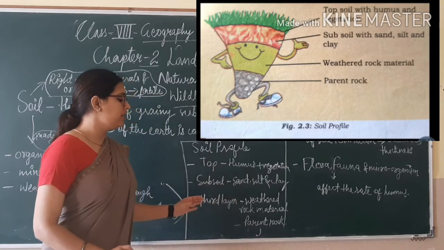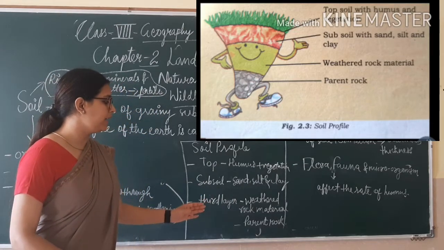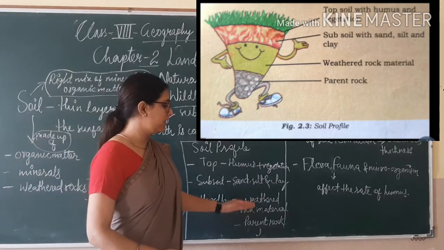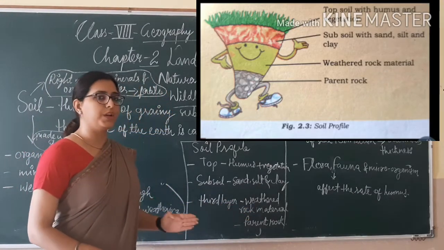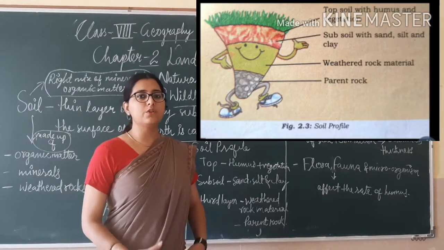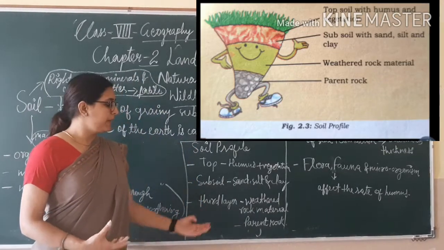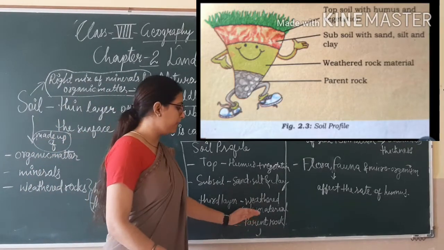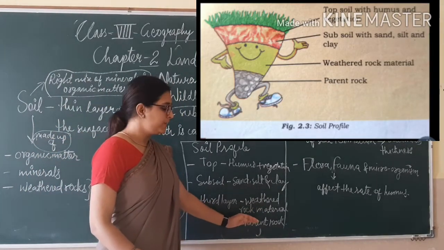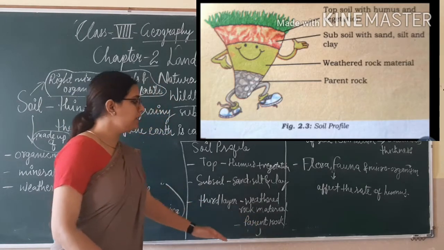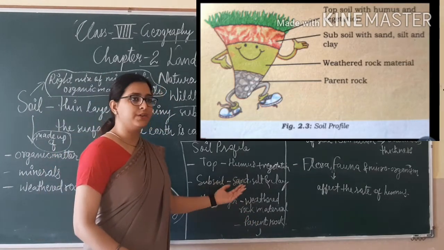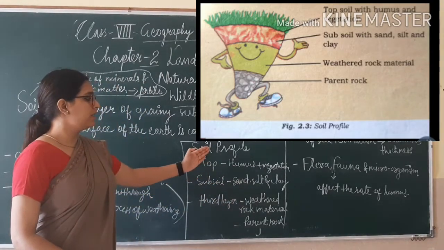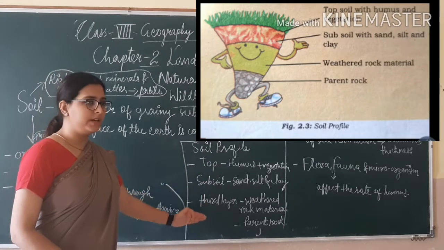The third layer consists of weathered rock materials, and the fourth and last layer is parent rock. Parent rock is the original rock; through parent rocks all other rocks or soils are formed. So the soil profile means there are some layers in the soil.